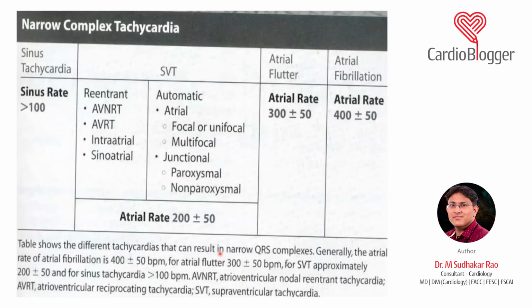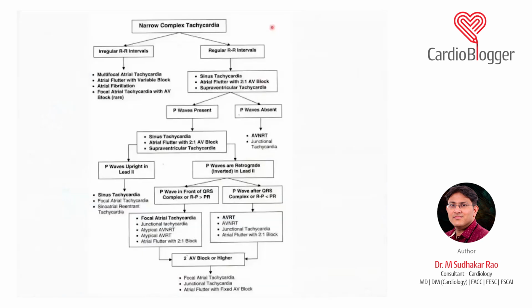Now let's see narrow QRS tachycardia, sinus rate more than 100. Automaticity, again I told you: sinus tachycardia, focal atrial tachycardia, multifocal atrial tachycardia, and junctional tachycardia. These are the automatic ones. Re-entry: AVRT, AVNRT, again intra-atrial tachycardia and sino-atrial re-entry tachycardia. Flutters and fibrillations are mostly re-entry tachycardias. Rate of flutter is around 300 to 350, fibrillation is around 50 to 100 lesser than the flutter.